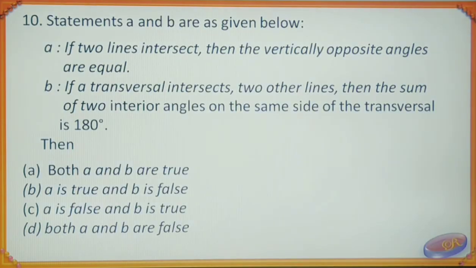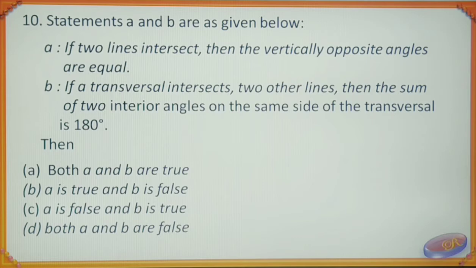Read this question carefully. Try to recall figures and give your answer. Statements A and B are as given below. Statement A, if two lines intersect, then the vertically opposite angles are equal.